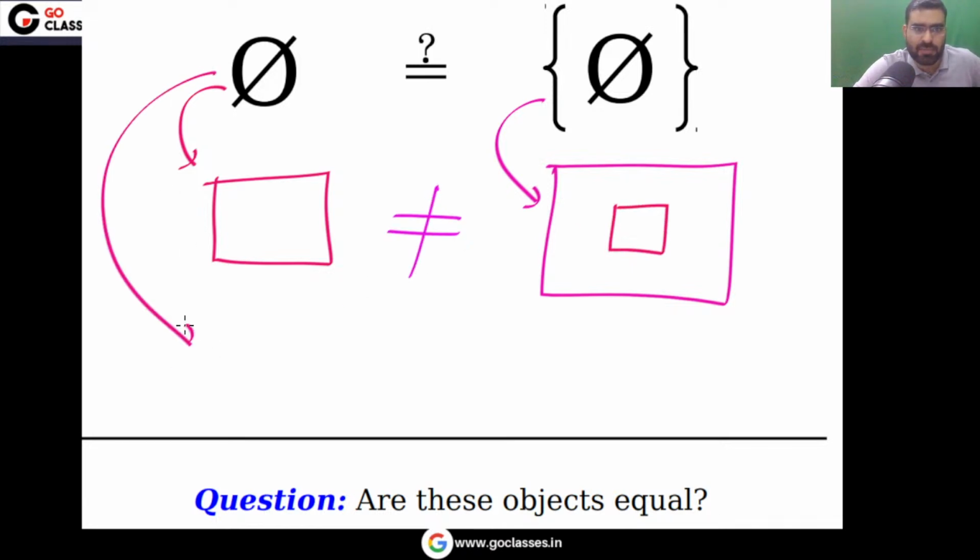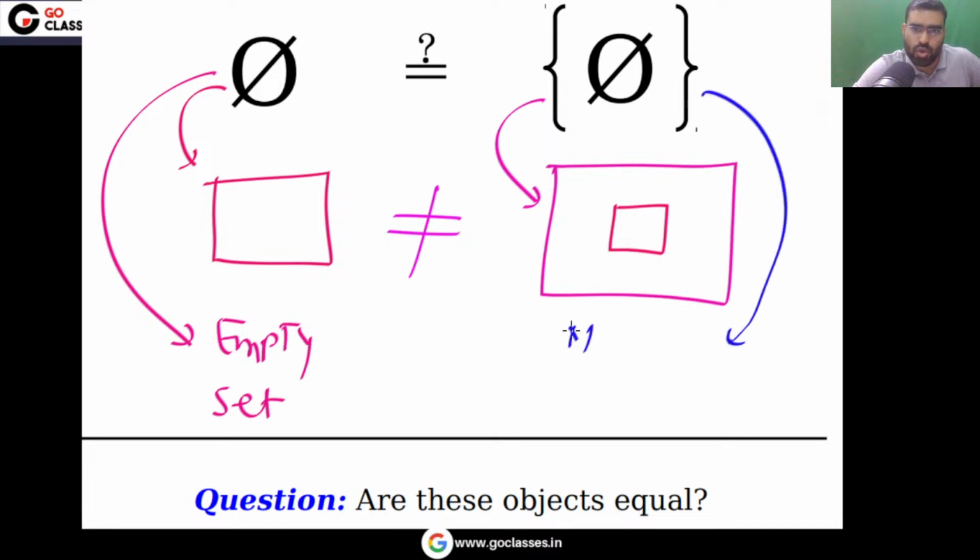So remember, this is an empty set. But remember, this is not an empty set. In this set you have one element. In this set there is one element. Remember, this set is not empty. So these two things are not equal.